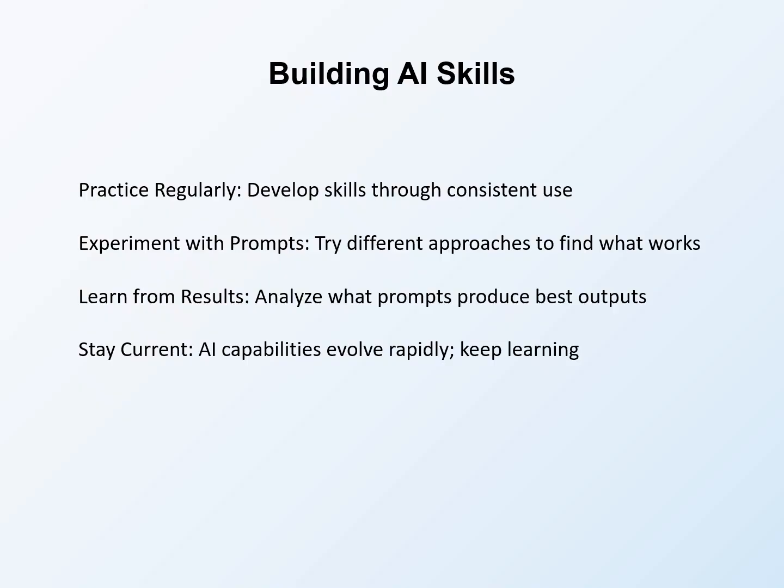Learn from results by analyzing what prompts produce best outputs. When AI gives you particularly useful output, note what prompt produced it. When output disappoints, consider what prompt changes might improve results. Learning from experience improves future interactions. Stay current because AI capabilities evolve rapidly. Tools improve quickly, and new capabilities emerge frequently. Stay aware of developments in AI writing assistants. Today's limitations may become tomorrow's strengths. Continuous learning keeps your skills current.